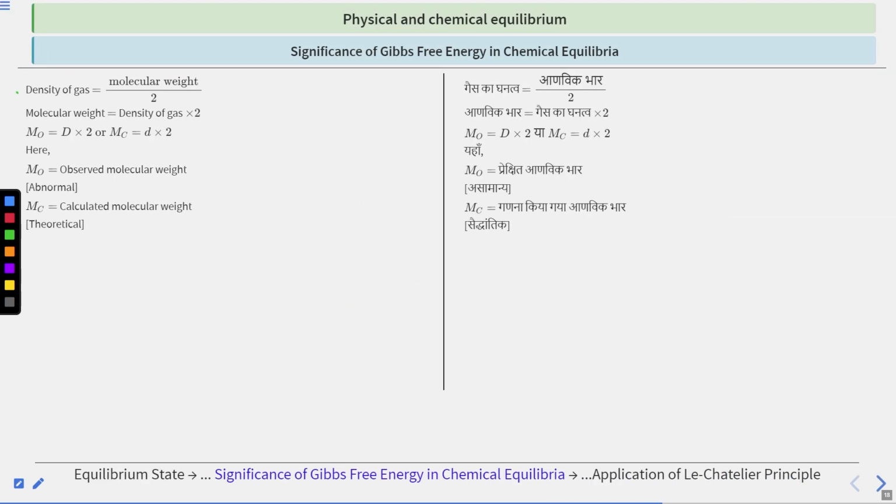Now, density of gas, we can write it as molecular weight divided by 2, or molecular weight will be equal to density of gas multiplied by 2. So Mo is equal to D into 2, and Mc is equal to small d into 2. Here, Mo is observed molecular weight, which is generally abnormal, and Mc is calculated molecular weight, which is theoretical.